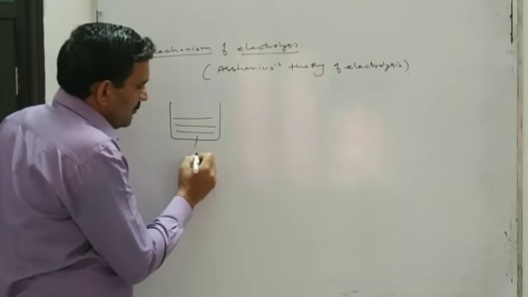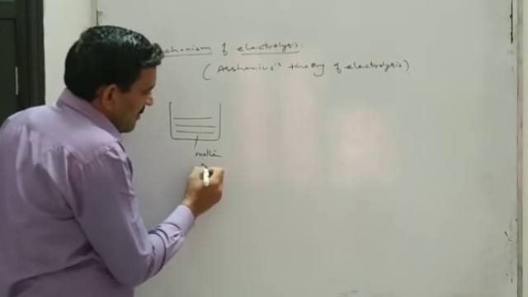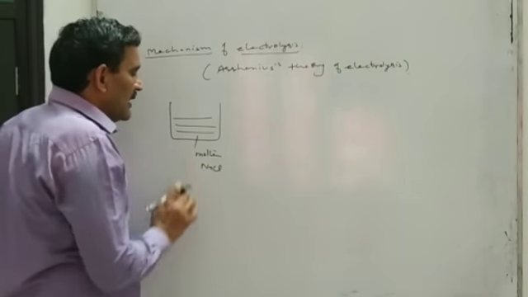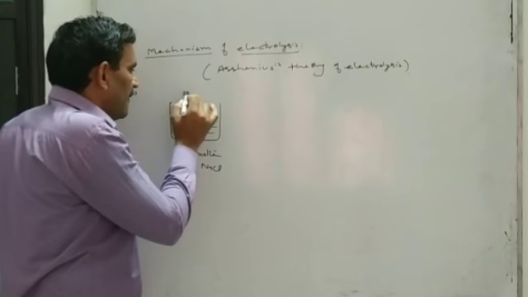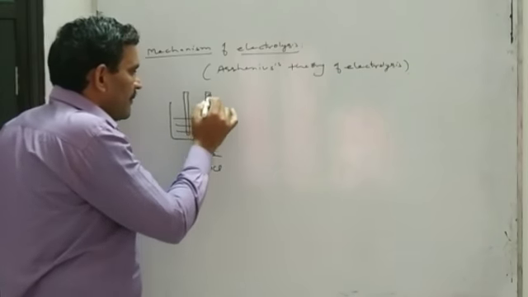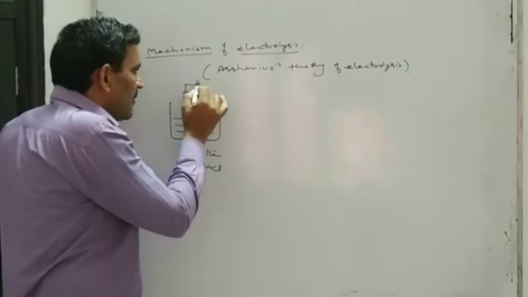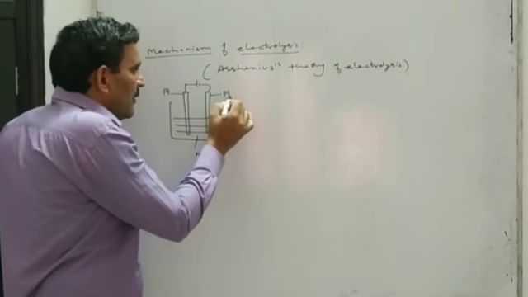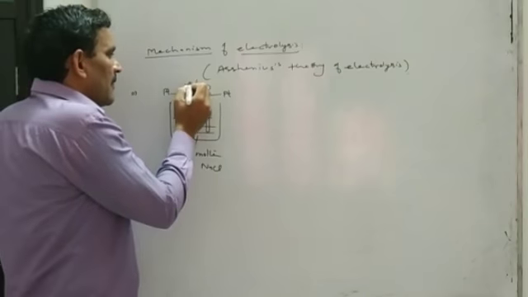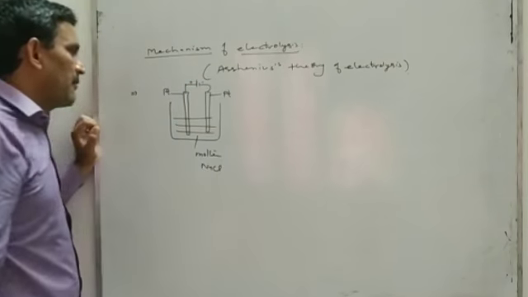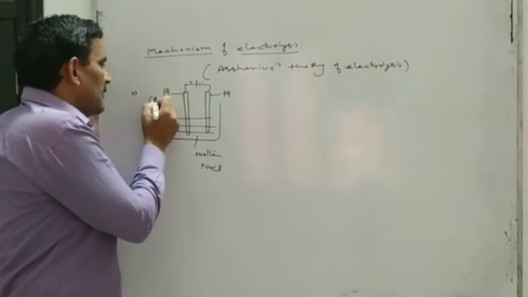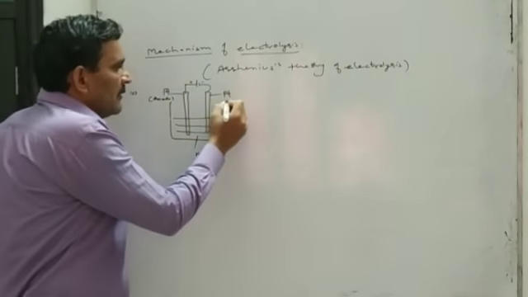Suppose we have taken molten sodium chloride in a glass vessel in which we have placed two rods of platinum metal, one connected with the positive terminal of a battery and the other with the negative terminal. That is, one of the platinum rods is the anode and the other is the cathode.